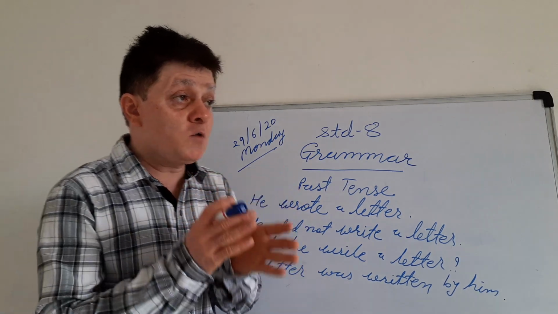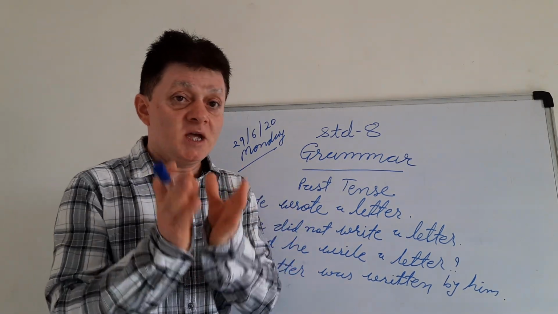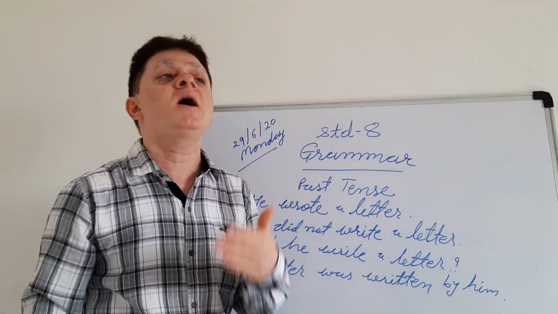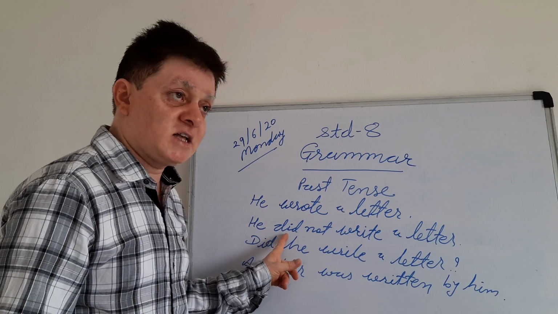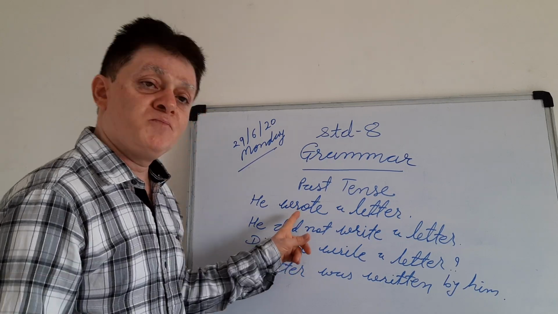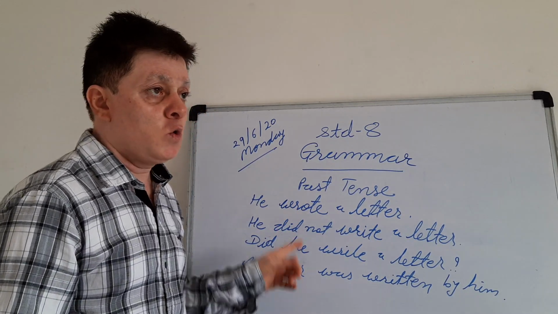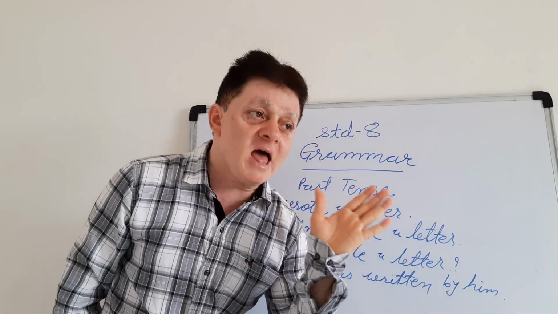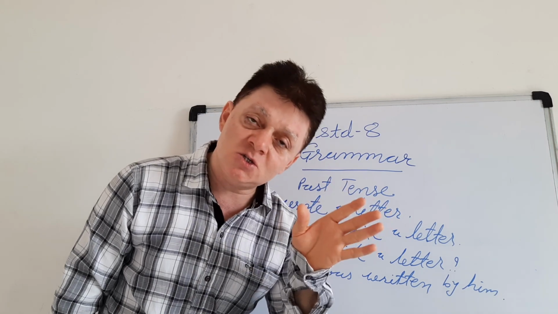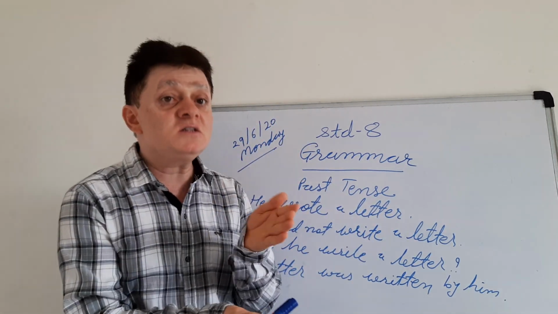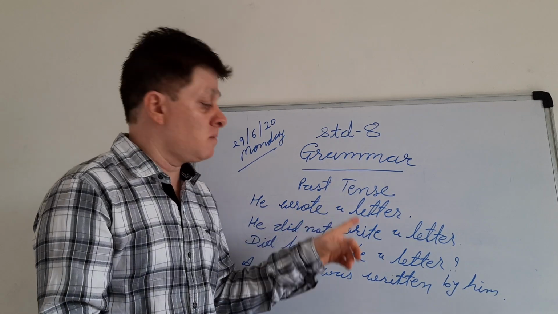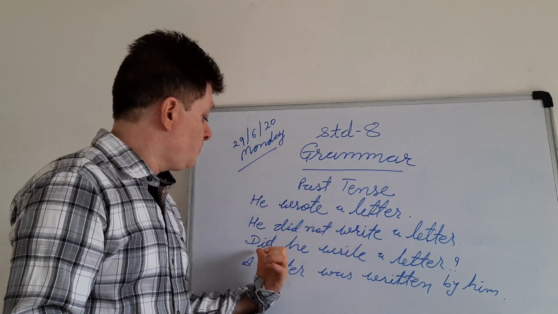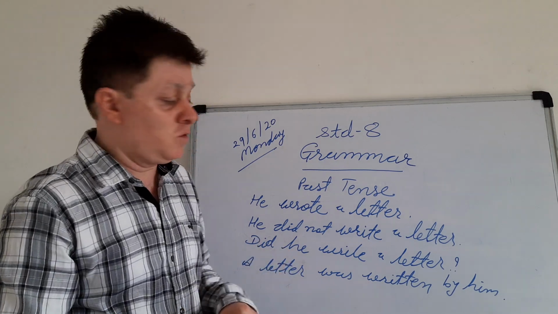Dear friends, how do you make the negative and interrogative? In simple present tense, you use do and does. Similarly, here you will have to use did as a helping verb to make it negative or interrogative. While you are using does, you should remove the S or ES after the verb. In the same way, you must turn the past verb into the base form with did, while you are using it in negative or interrogative.